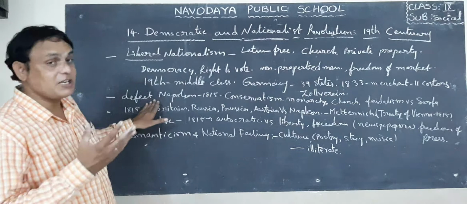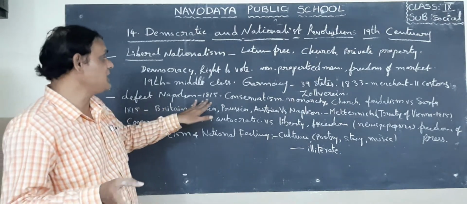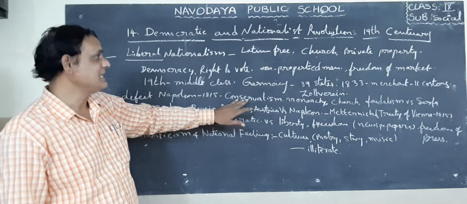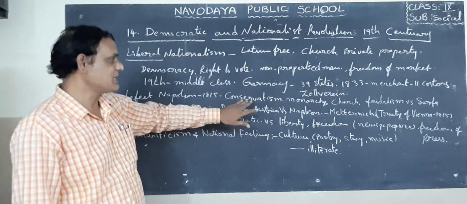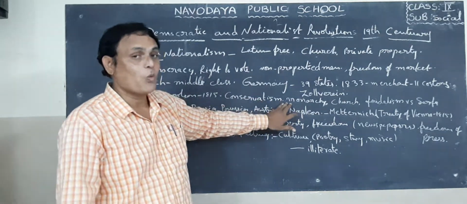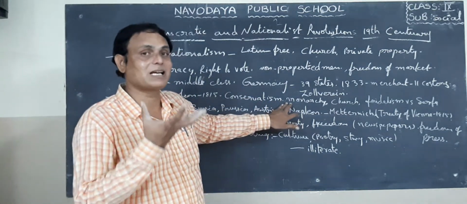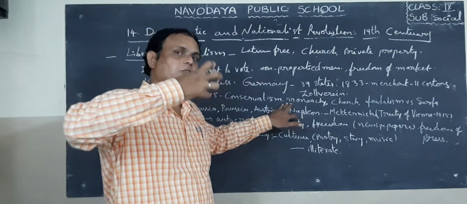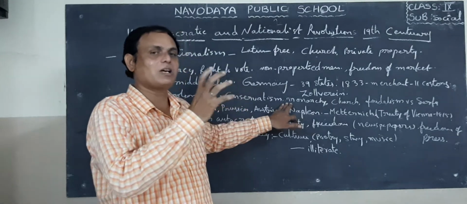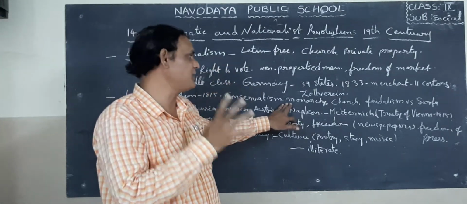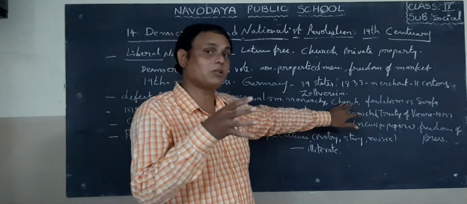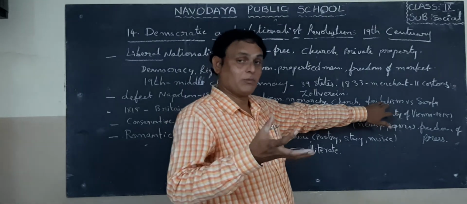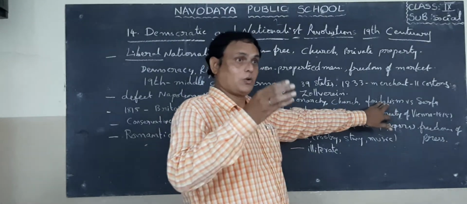Next one, after the defeat of Napoleon in 1815, conservatism came forward. Actually, what was the main theme of this conservatism? They believed in the old system. They wanted to appoint monarchy, that means a king, to the state or nation or country. Next one, they wanted to give some authorities to the church or clergy. Next one, they wanted to give the lands to the feudal.